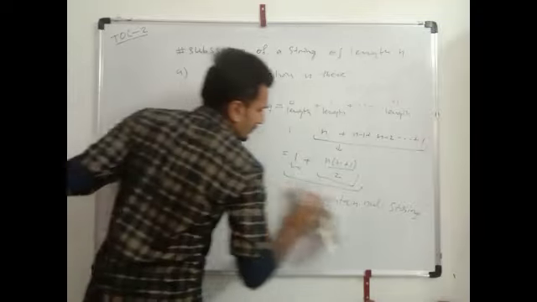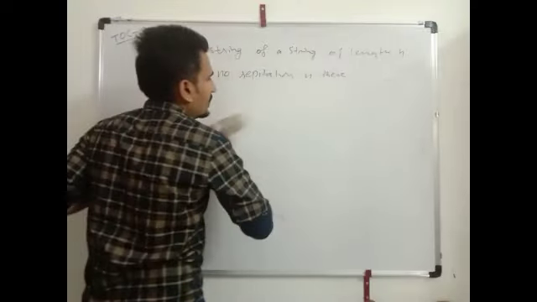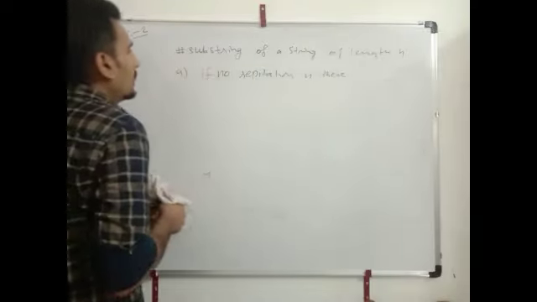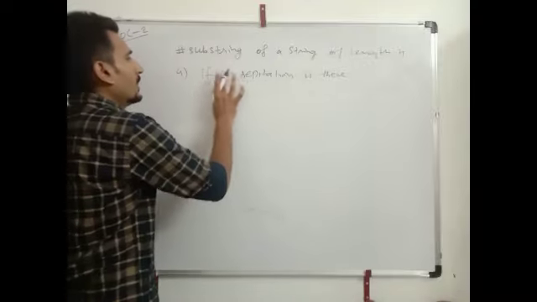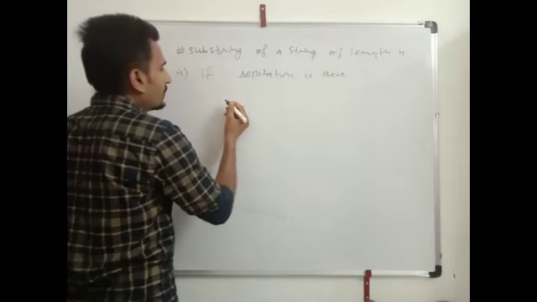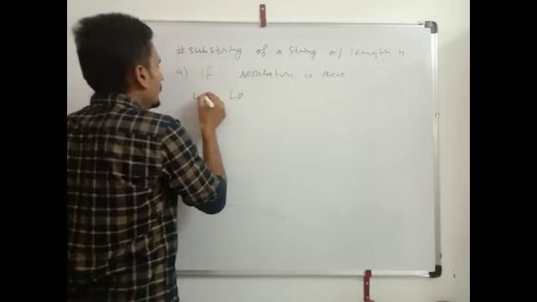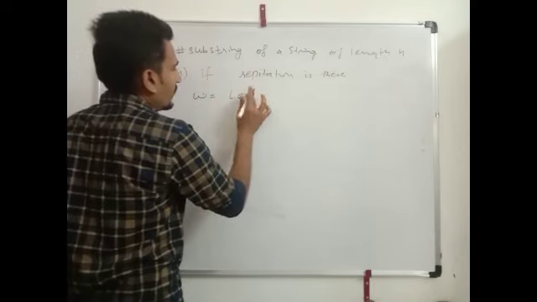Now the second case is if there is a repetition. There is no formula if repetition is there. Now take an example and verify. Just W equals to LANGUAGE.